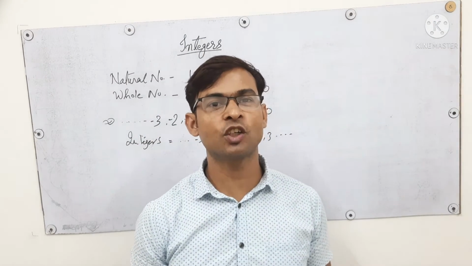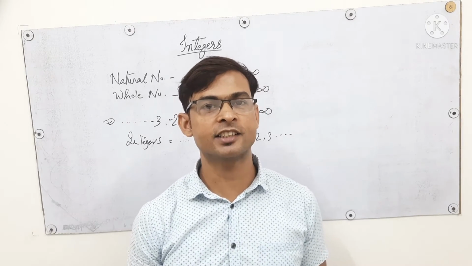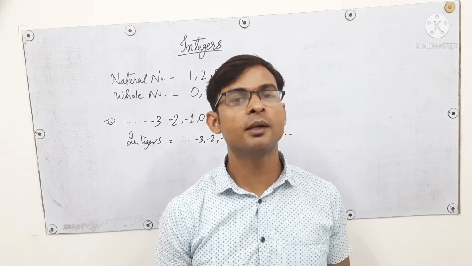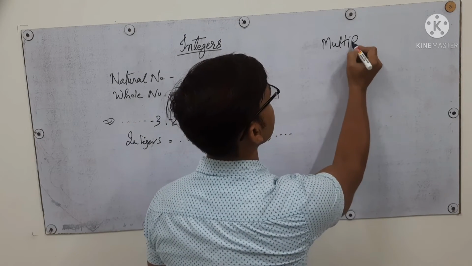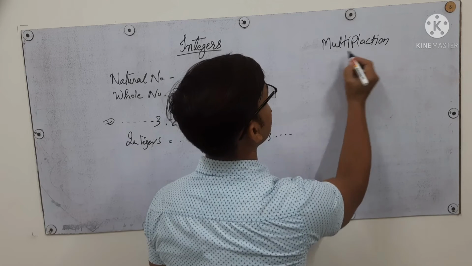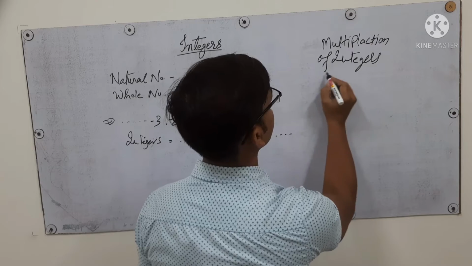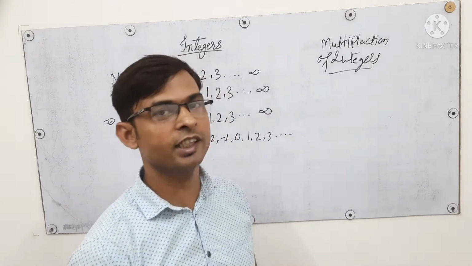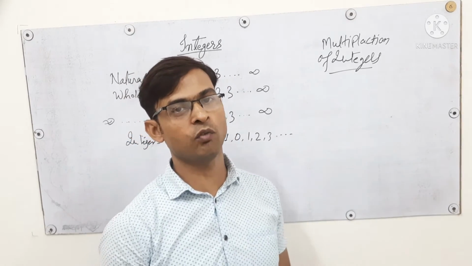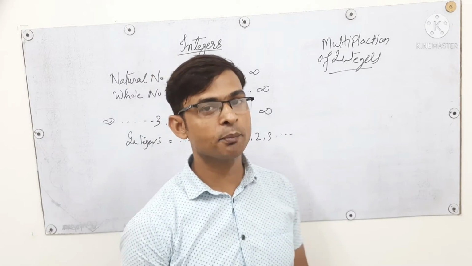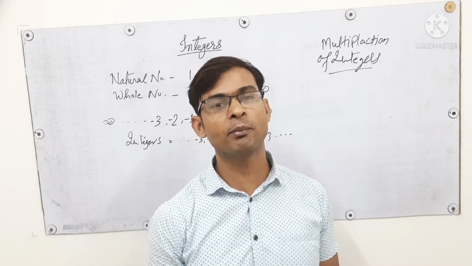Students, now we will understand the concept of addition, subtraction, multiplication and division in integers. First of all we will start with multiplication of integers. For multiplication of integers there is a little difference from natural numbers and whole numbers, because here two types of numbers come: one number may be positive and the other number may be negative.